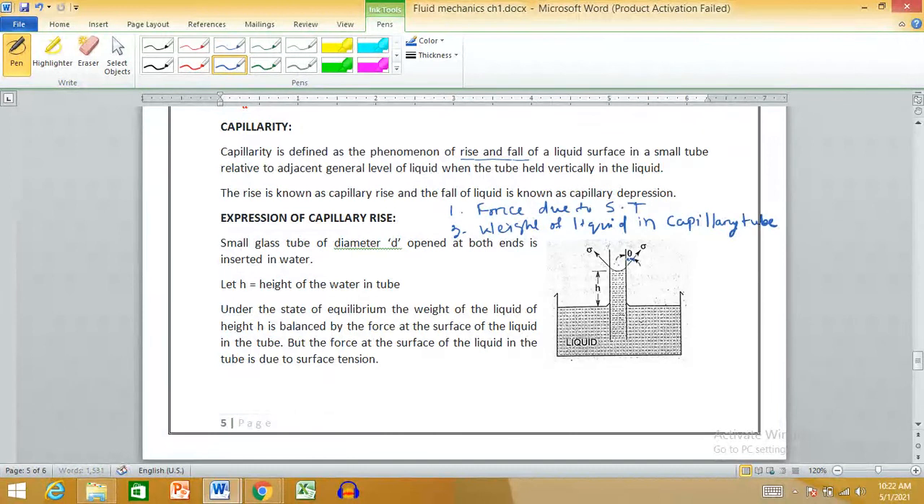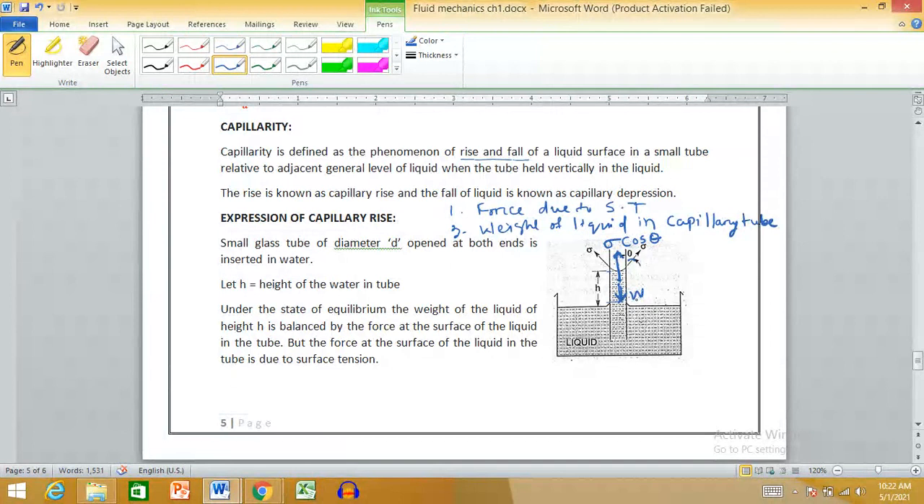This angle is theta. So we know that weight, this is the unbalanced weight, which will always act vertically downward. So what will be balanced by that? The weight will be balanced by a force of surface tension. That is the vertical component of force of surface tension. That is sigma cos theta.